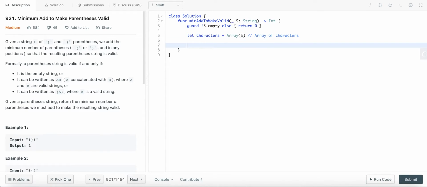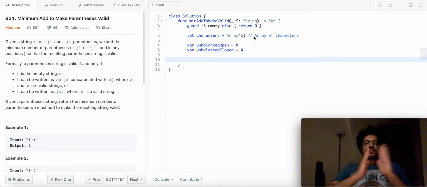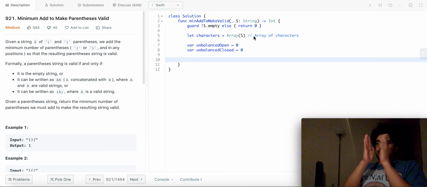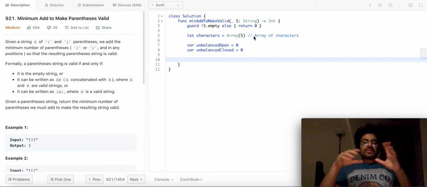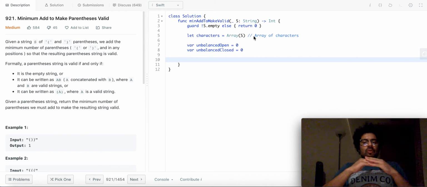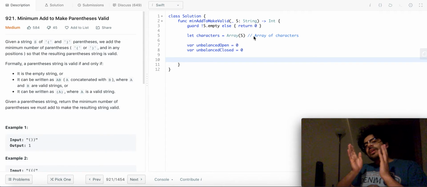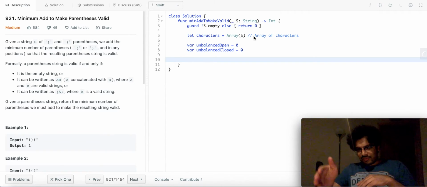Okay, now I'm going to maintain two variables, unbalanced open and unbalanced closed. These two variables basically hold the context of the current situation: how many unbalanced opening braces have we found until now, and how many unbalanced closed braces have we found until now?